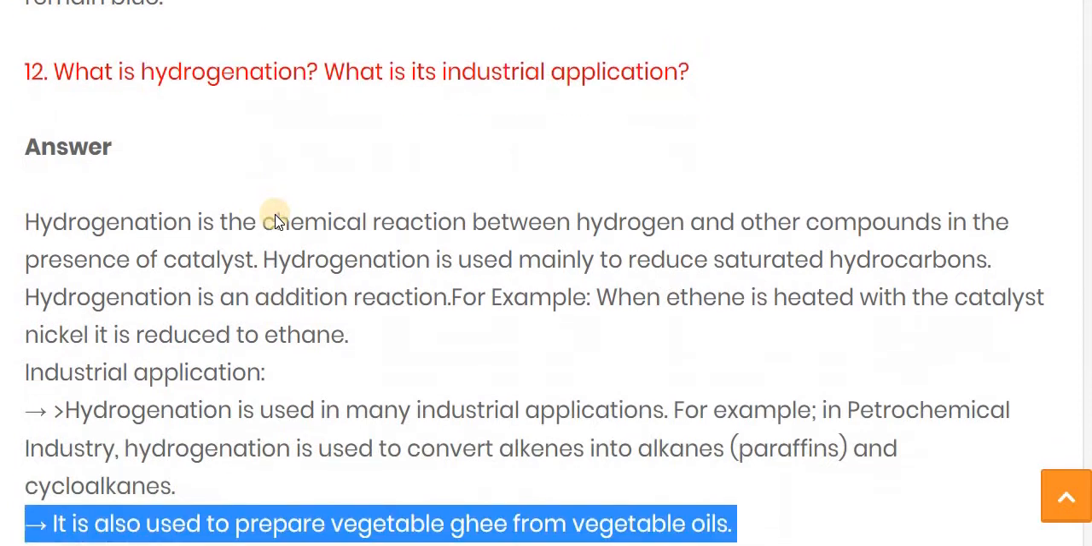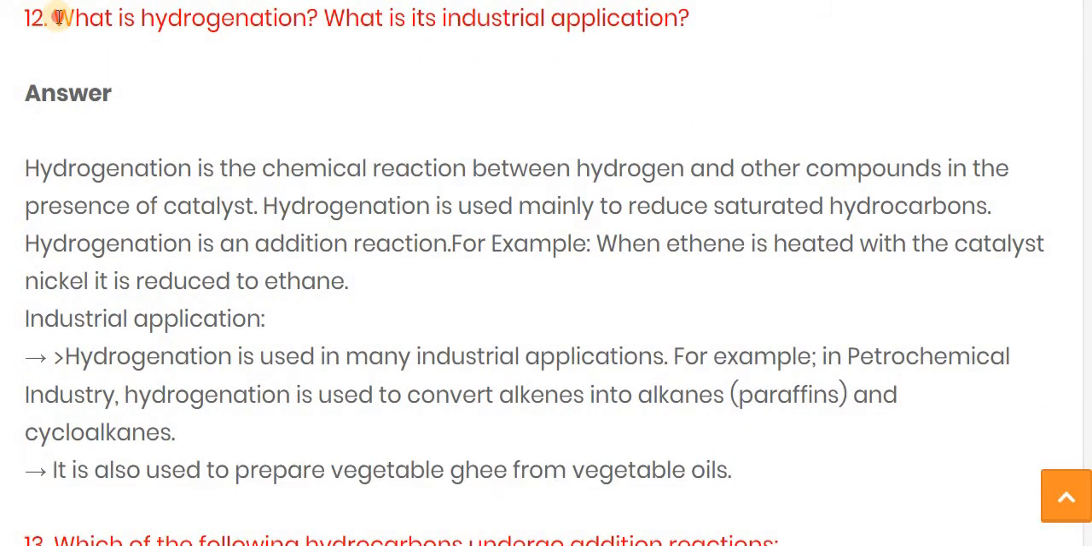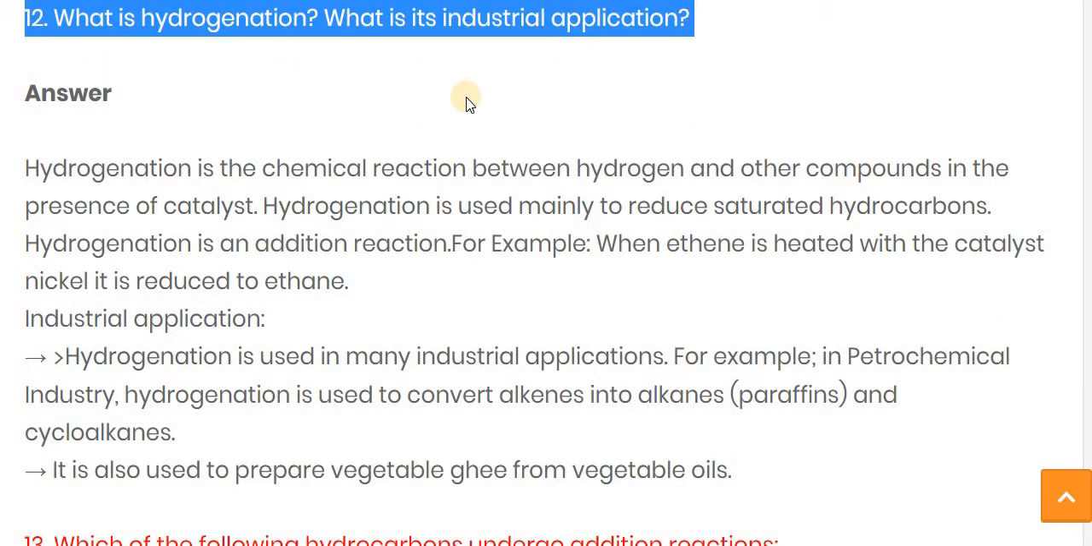Our question is, what is hydrogenation and what is its industrial application? The other name of the hydrogenation process is addition reaction.